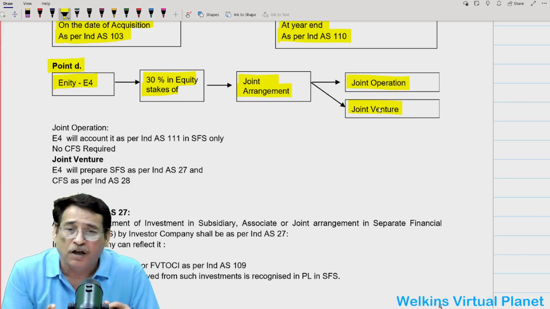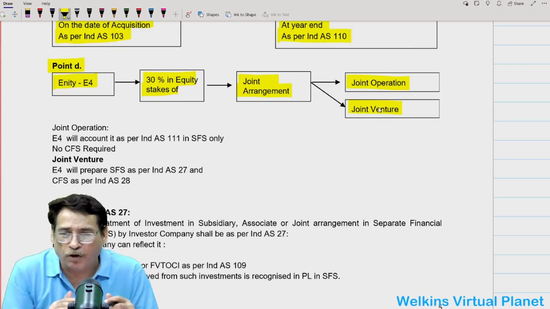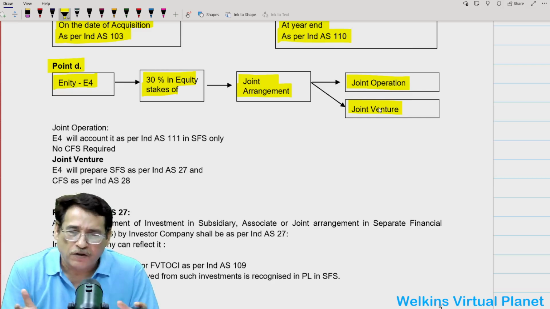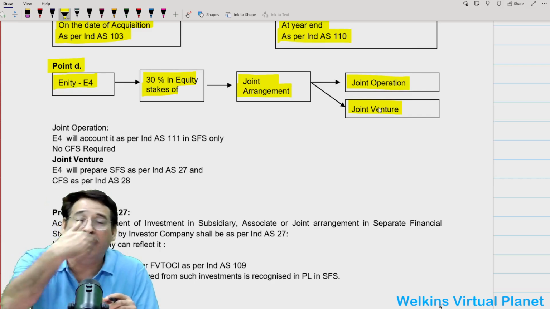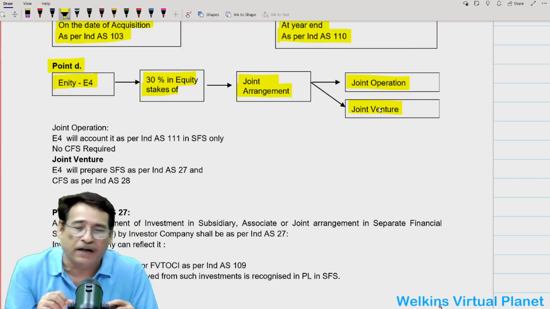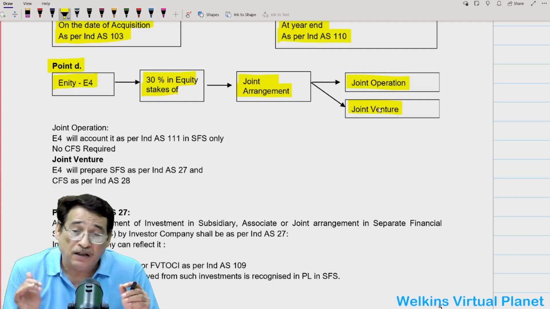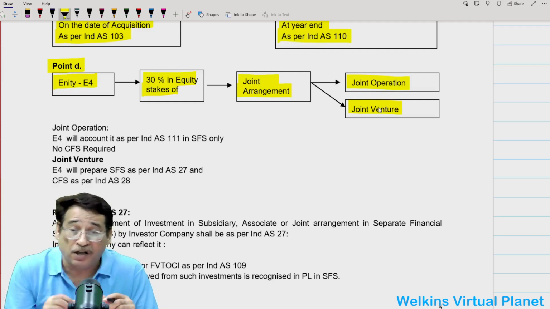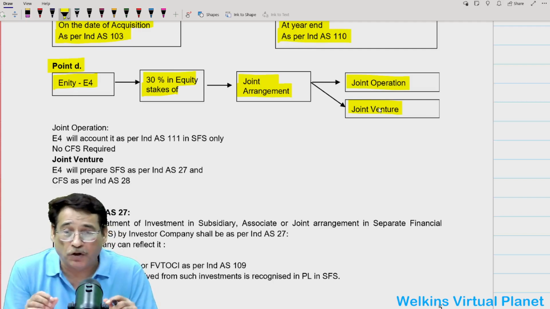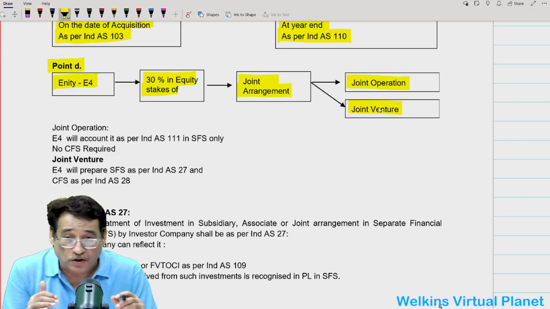While going through this panorama of different facts, you must have noticed one important point: unless and until we acquire control of another enterprise, neither Ind AS 103 nor Ind AS 110 will come into play. Is it clear to you or not? You must have noticed this particular fact. If you haven't, then you must note it.